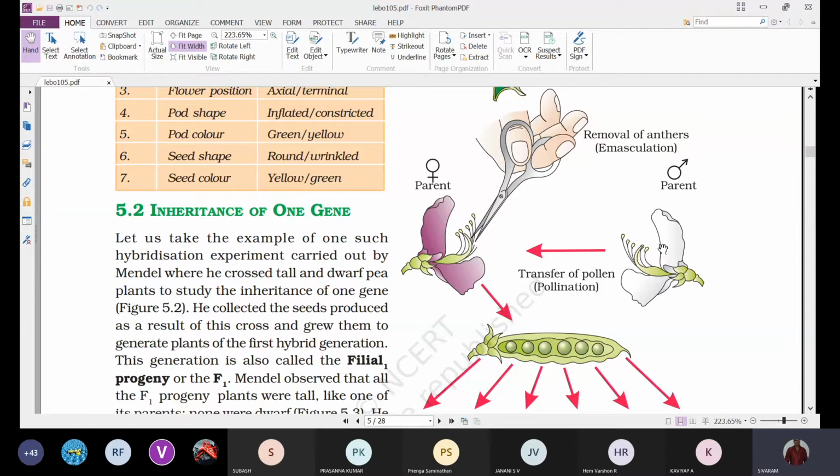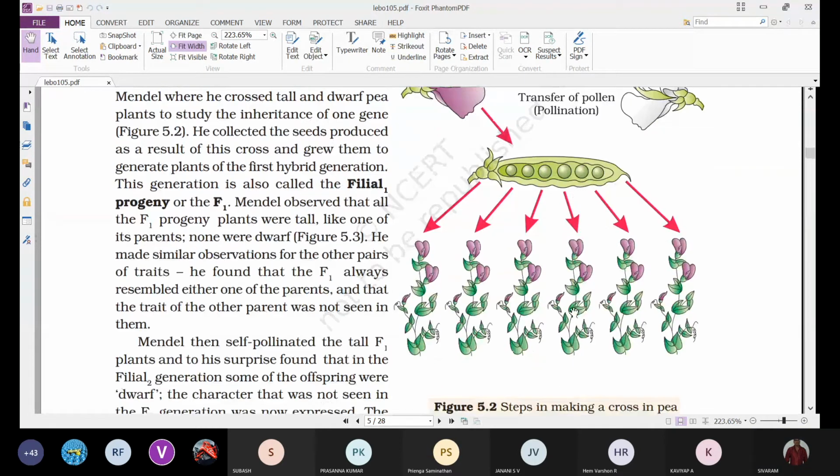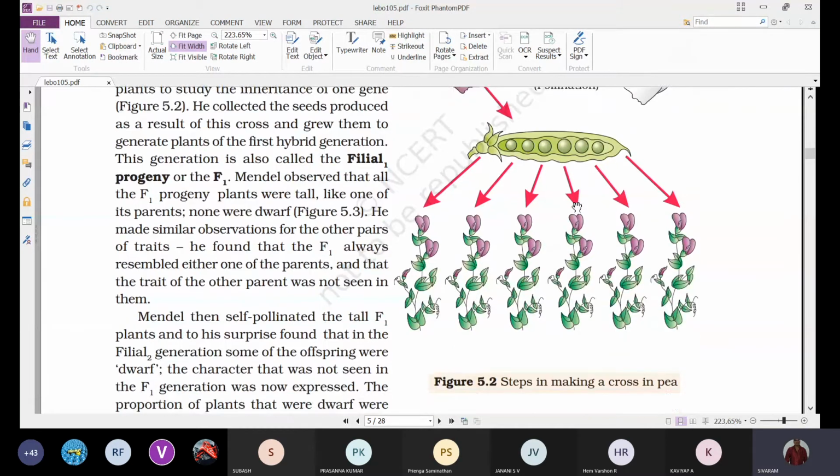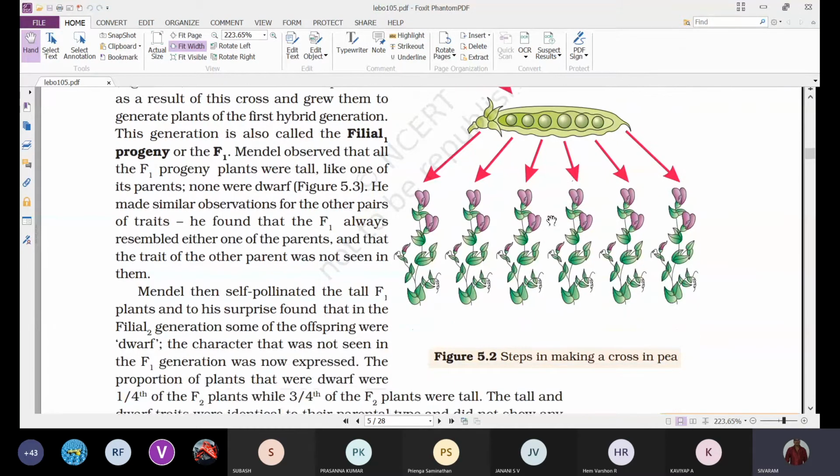It undergoes fertilization, and the fruit and seeds are obtained. The seeds are sown in the soil and allowed to germinate, and the characters are observed.